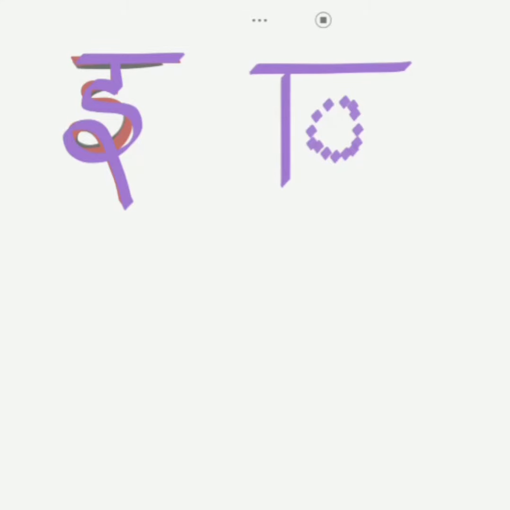It is written as E. This is the first E in swar. If the circle represents Vyanjan, the E will be written as a vertical line before the Vyanjan and one curve above it.